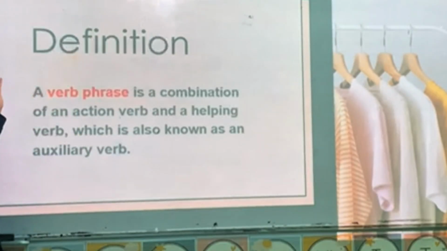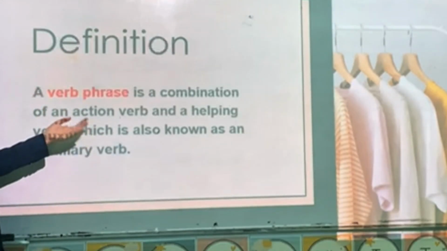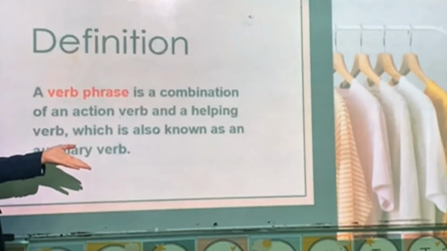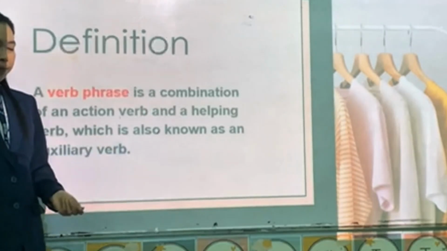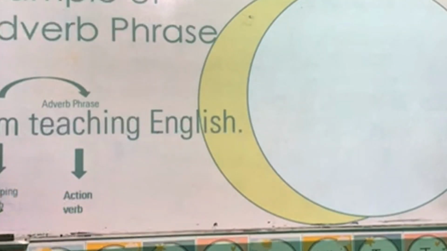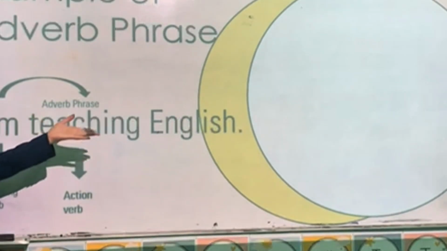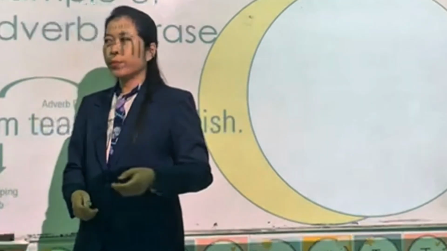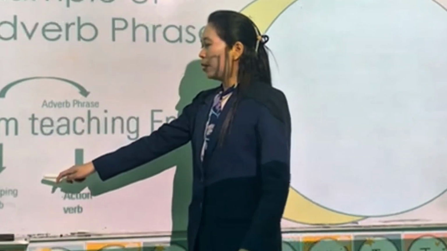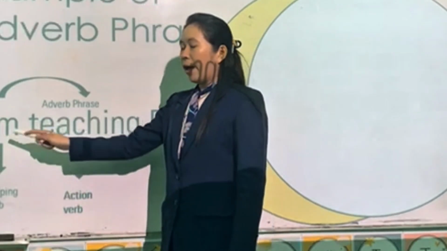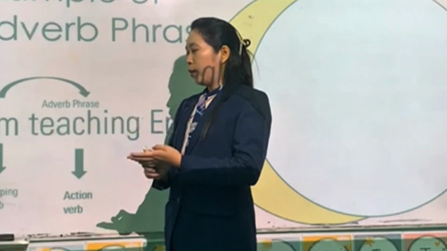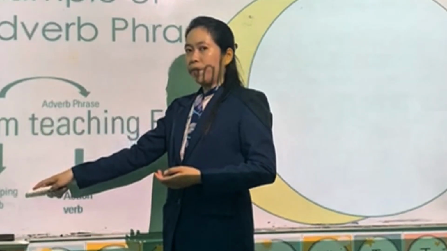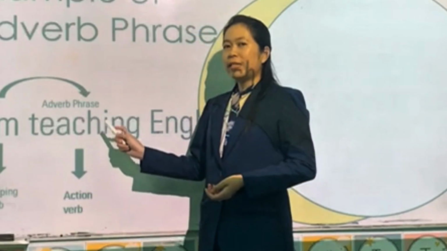A verb phrase is a combination of an action verb and a helping verb, which is also known as an auxiliary verb. Example of a verb phrase: I am teaching English. So here, am, as we know, is the helping verb. Am is a verb that's a helping verb. And teaching here is the action verb.